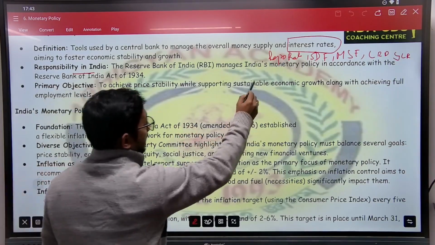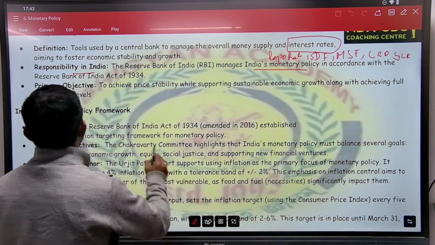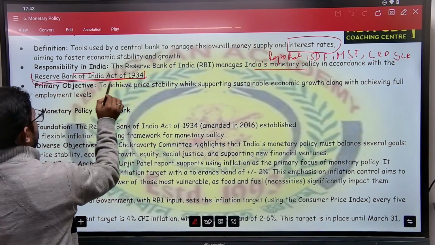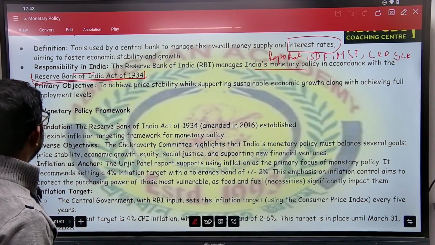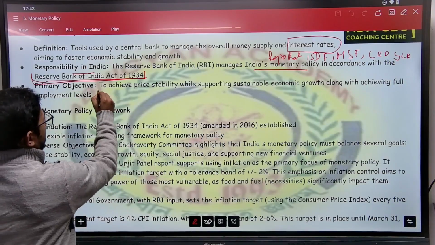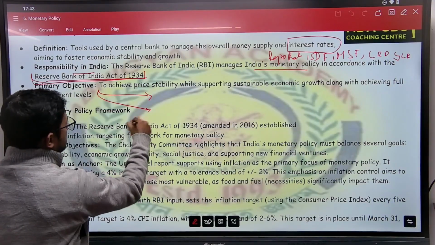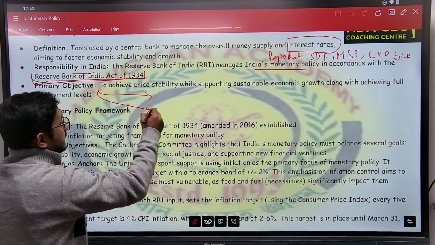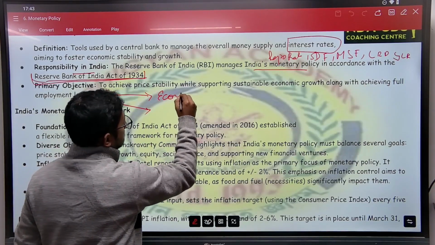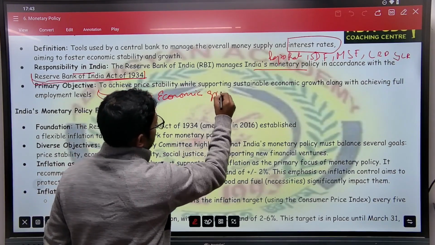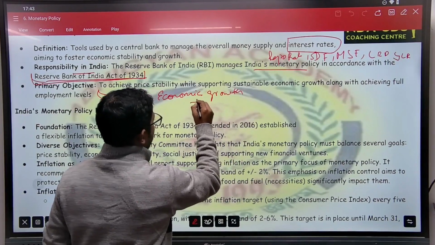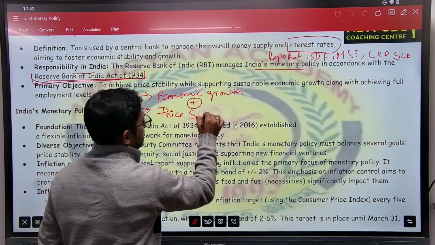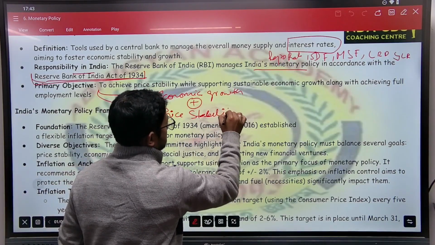Now, what is the responsibility of RBI in India? The RBI has to manage the monetary policy in accordance with the Reserve Bank of India Act 1934. That you have to remember. Which Act? 1934. And what is the primary objective? Remember these two key terms. The primary objective of the monetary policy or RBI is economic growth along with price stability.